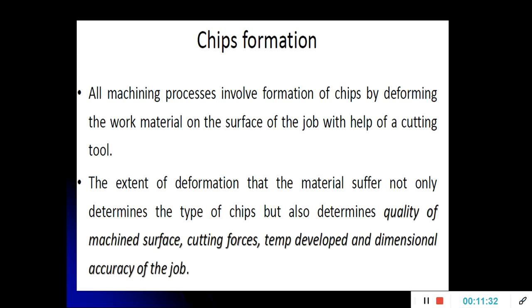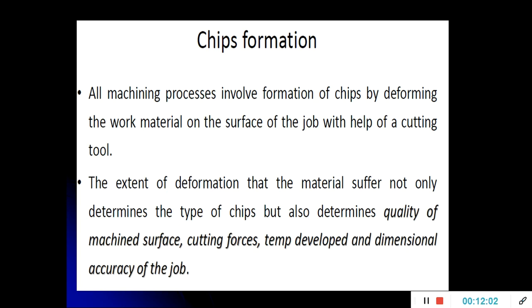The very first one is plastic deformation. What is plastic deformation? When the force exerted by the cutting tool on the material exceeds the critical strength of the material, the material gets deformed, and this stage is known as plastic deformation. When metal to metal contact is there, heat is generated. That is the second aspect, known as heat generation.